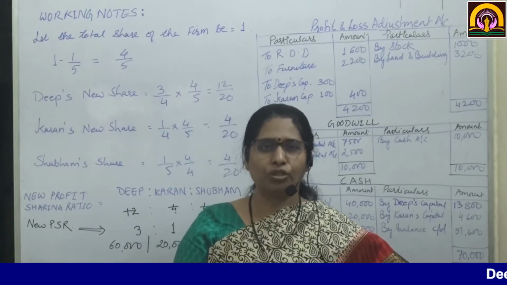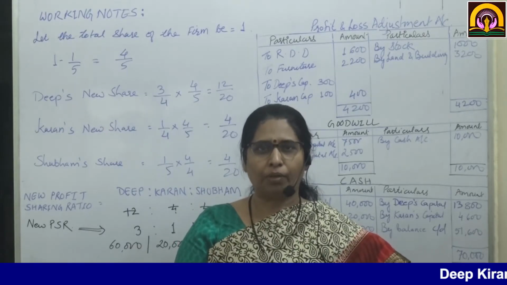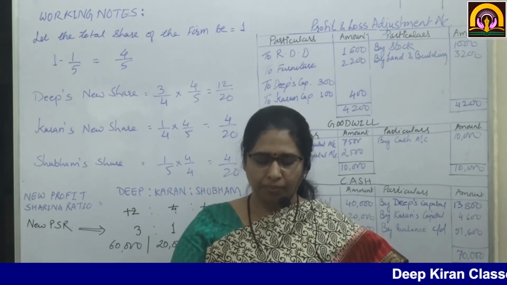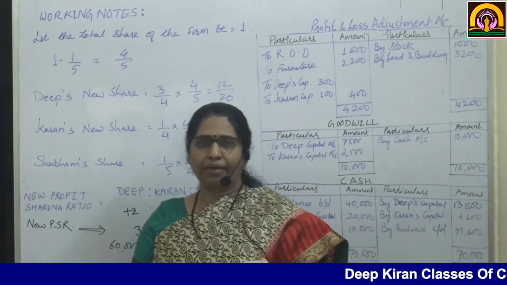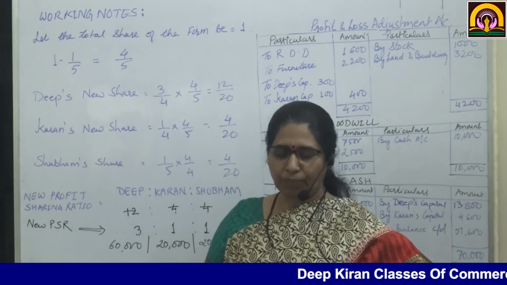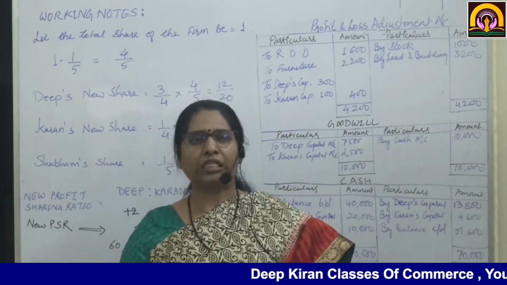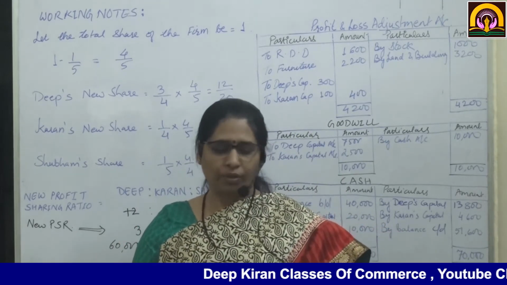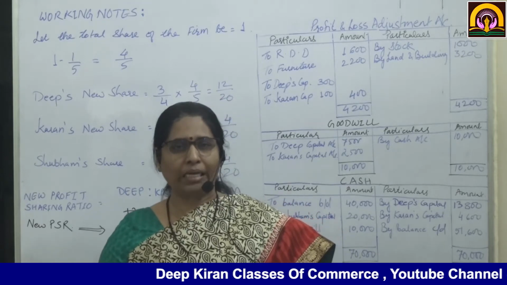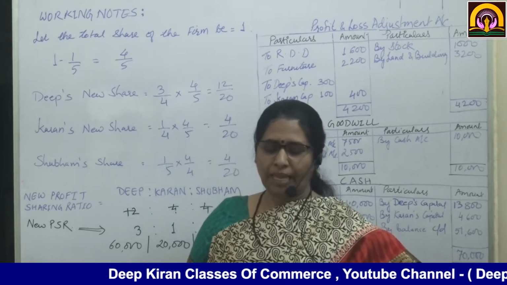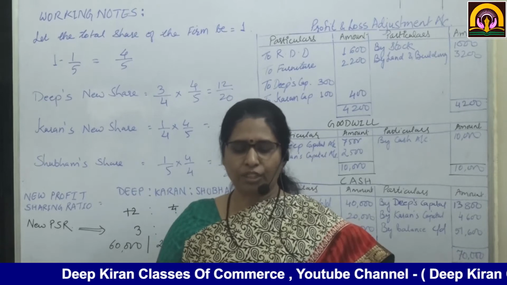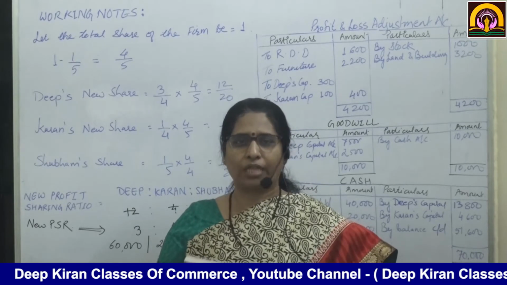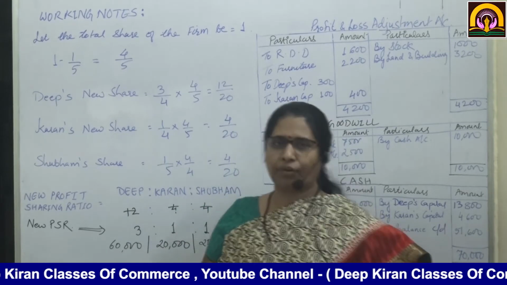Now we are going to start with practical problem number 4. Deep and Karan were in partnership sharing profits and losses in the proportion of 3:1 respectively. Their balance sheet on 31st March 2018 was as under. Now the balance sheet is given to you.